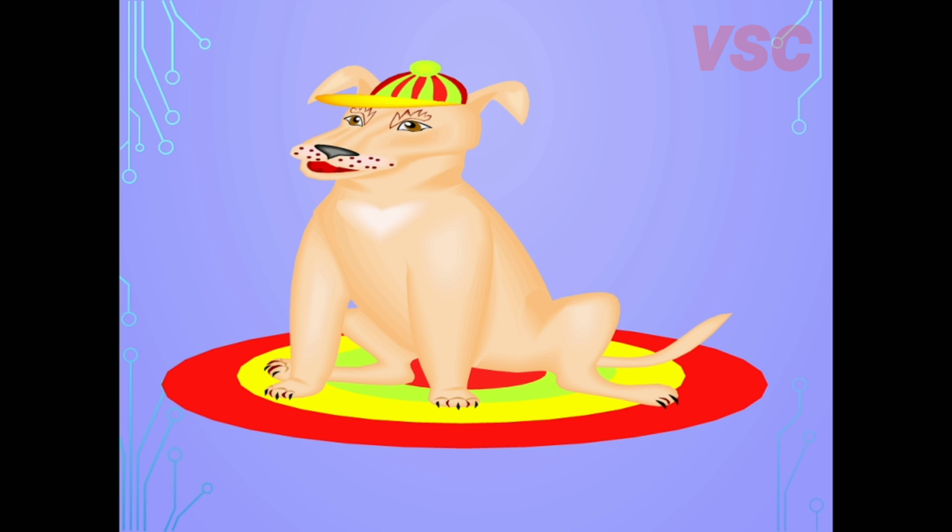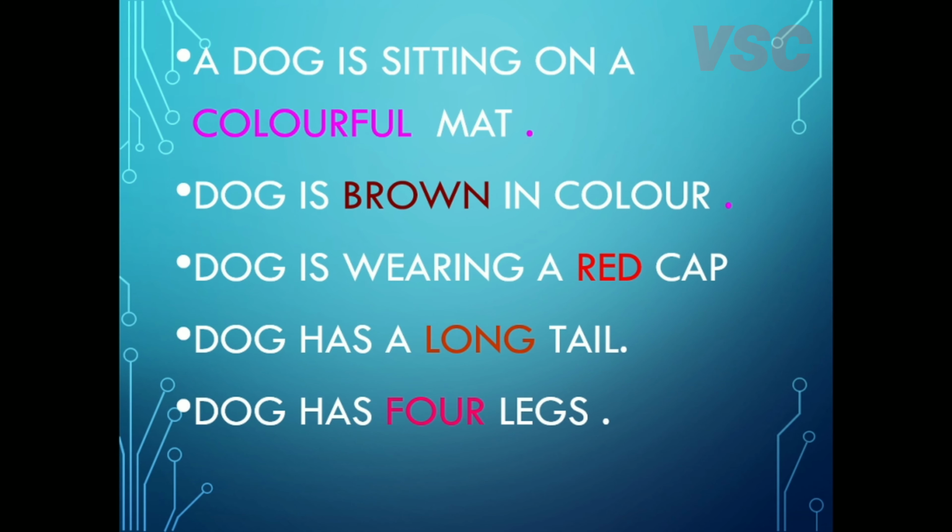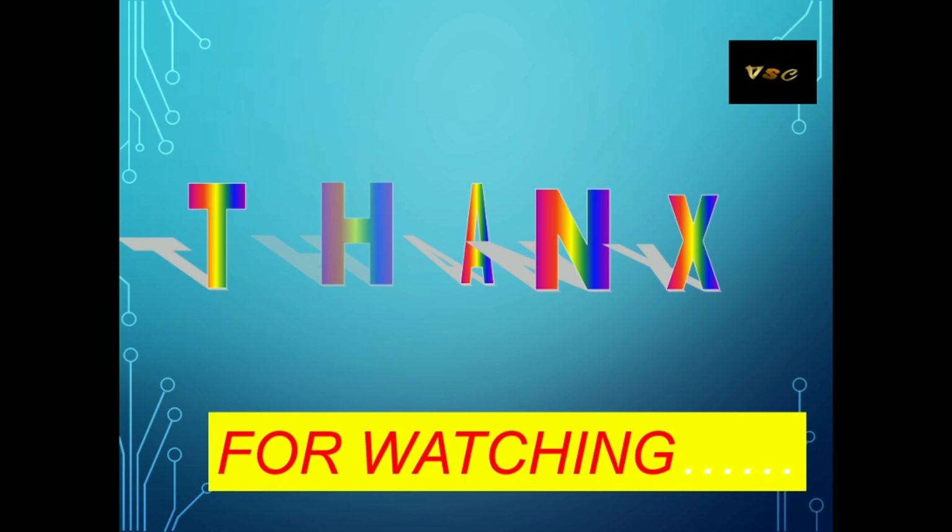Now you can see the next picture. Look at it carefully and make some sentences. A dog is sitting on a colorful mat. The dog is brown in color. The dog is wearing a red cap. The dog has a long tail. The dog has 4 legs. So the words colorful, brown, red, long and 4, these all are describing the picture. So hope you have given the correct answer.